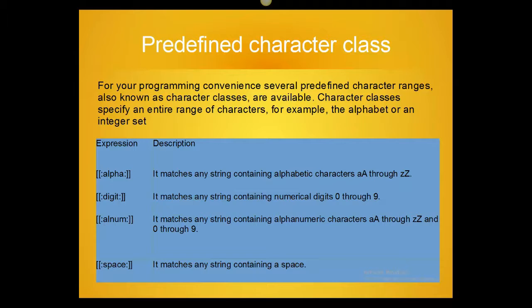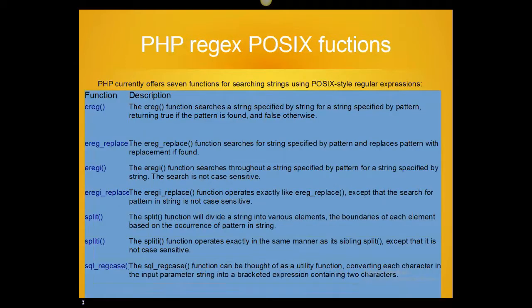And there is another predefined character class, digit, and as you know, it matches any string containing numerical digits 0 through 9. Then we have the alphanumeric predefined character class, and it matches any string containing alphanumeric characters, small a to capital A through small z to capital Z. And there is also the character class space. It matches any string containing a space. Next.